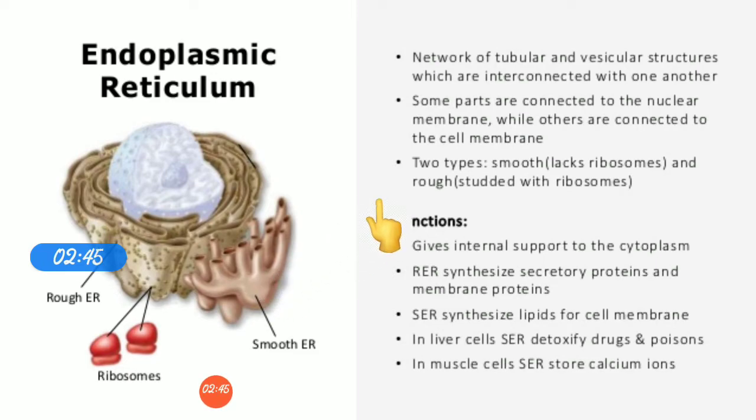There are two types of reticulum, smooth and rough. Smooth because they don't have ribosomes on them, and rough because when we see their structure, they have small granular substances which are ribosomes. So the endoplasmic reticulum on whose surface ribosomes are attached is rough endoplasmic reticulum, and the reticulum without ribosomes is smooth endoplasmic reticulum. In short, we call them RER, rough endoplasmic reticulum, and SER, smooth endoplasmic reticulum.